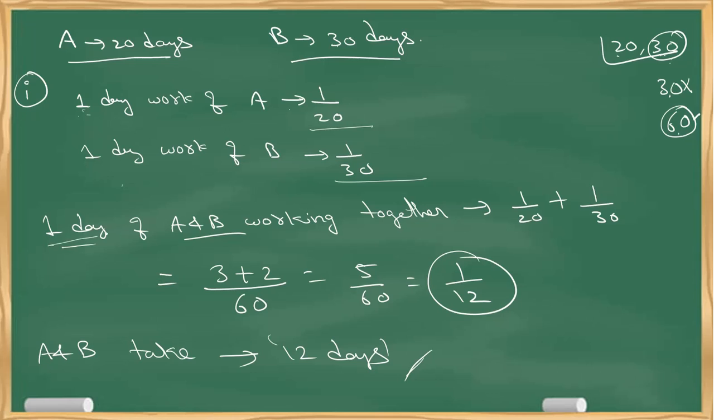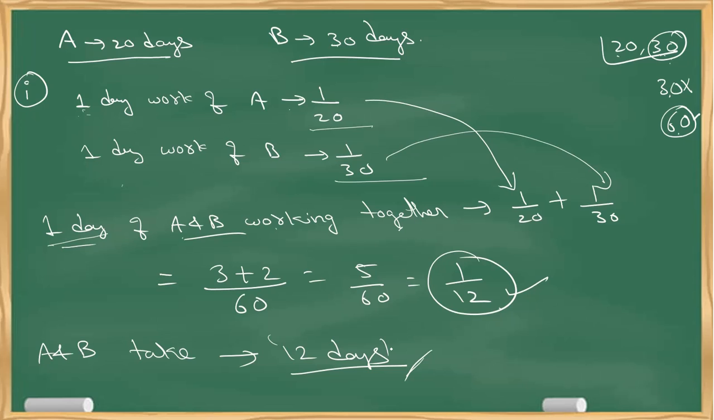Now, first try to find out 1 day work of A and B working together. So how do you do it? Take 1 day work of A and add with 1 day work of B. So I'll get 1 day work of A and B working together. So how much do I get? 1 by 12. So 1 day work is 1 by 12. Total work it will take, reverse it, 12 days. Simple.